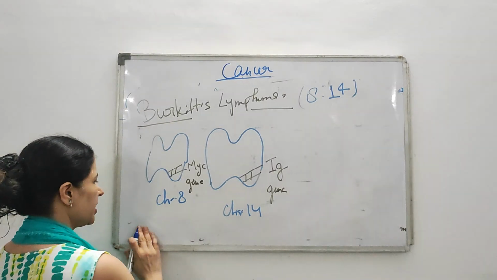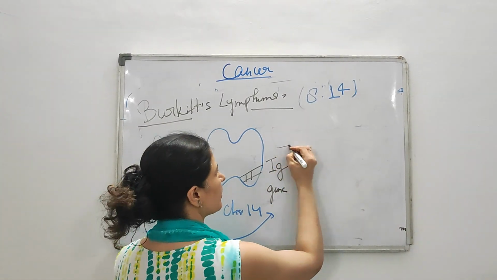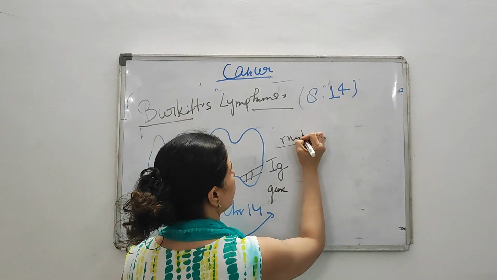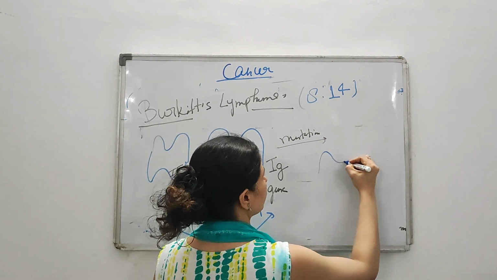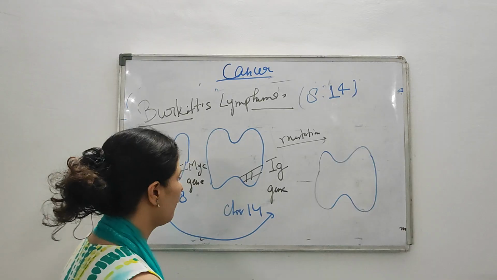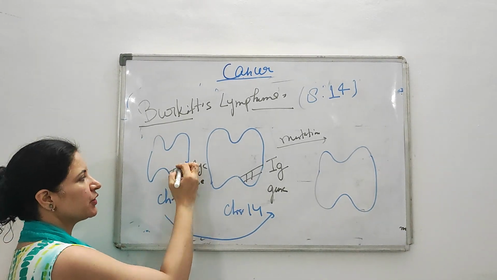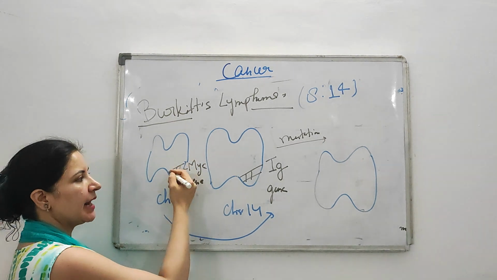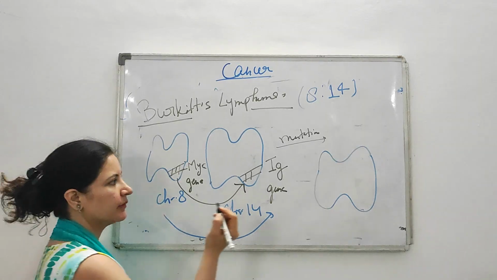So due to some mutation a chromosomal translocation will occur. Then what happened after mutation? After chromosomal translocation, from which position to which position does it occur? From the 8th position to the 14th position. Now the MYC gene which was present on chromosome number 8 is translocated and switched over to chromosome number 14.